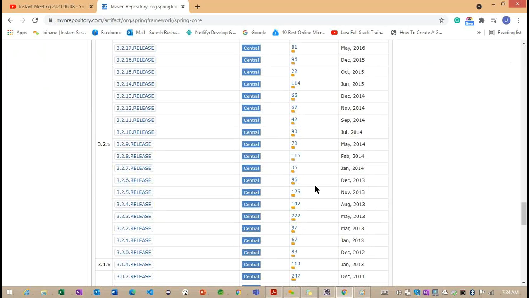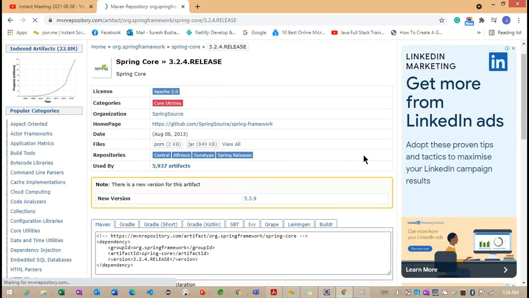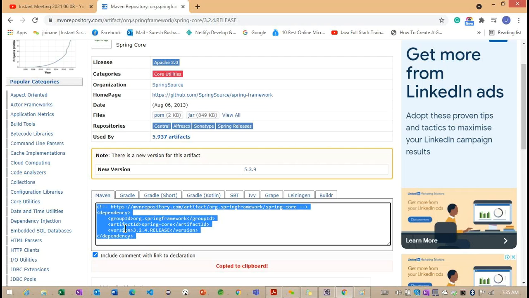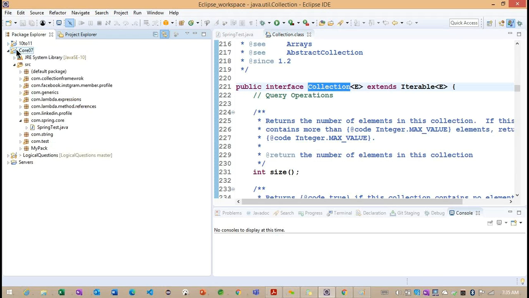Back to here. Now we need to download the 3 related jars. Now observe what I'm doing here. 3.2.4. You can take any version here. Now I'm taking 3.2.4. What do you understand here? Group ID, artifact ID and version.